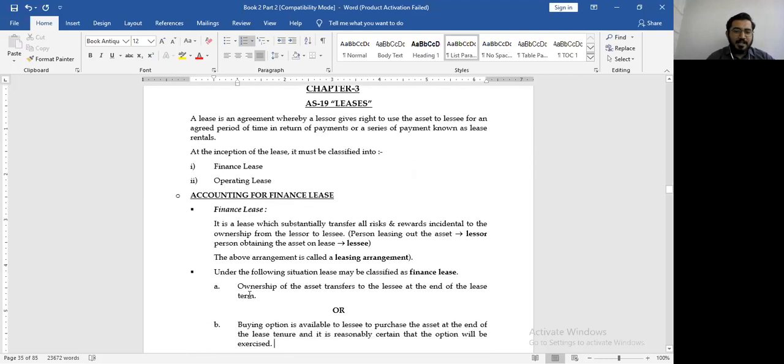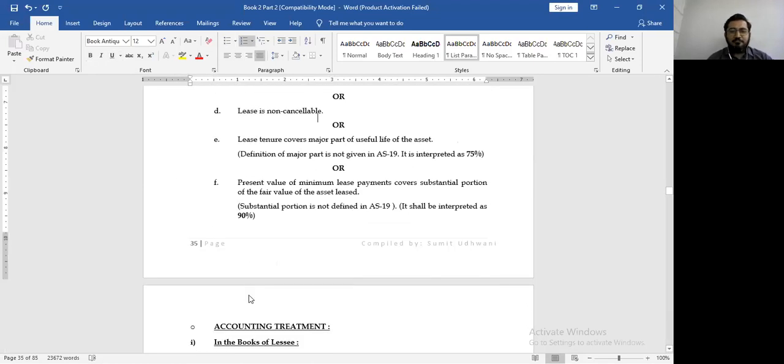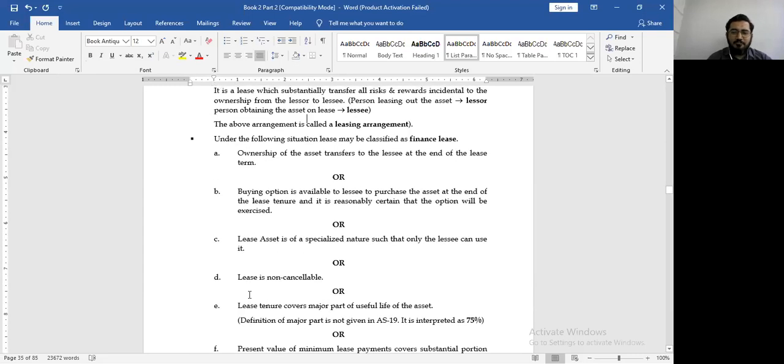What happens in a finance lease? It is a lease which substantially transfers all the risk and reward incidental to ownership from the lessor to the lessee. You have 6 conditions. If any one of the conditions is satisfied, we will classify it as a finance lease. The first one being ownership of the asset transfers to the lessee at the end of the lease term. Buying option is available and it is reasonably certain that the option will be exercised.